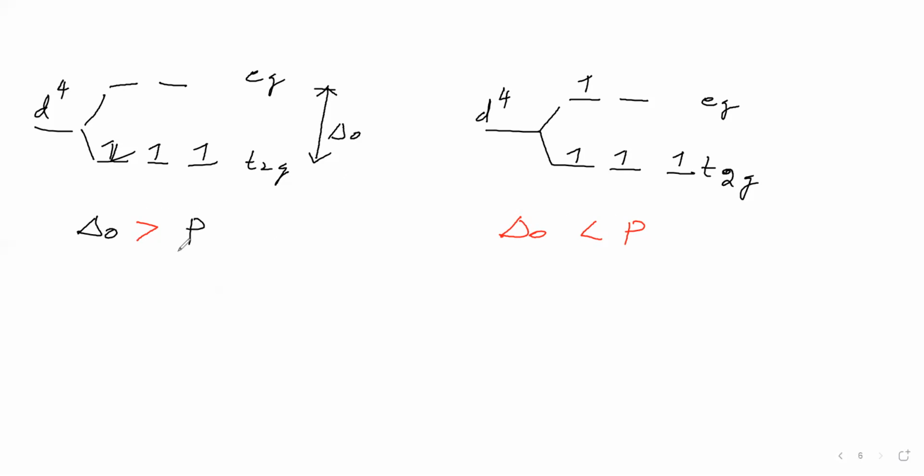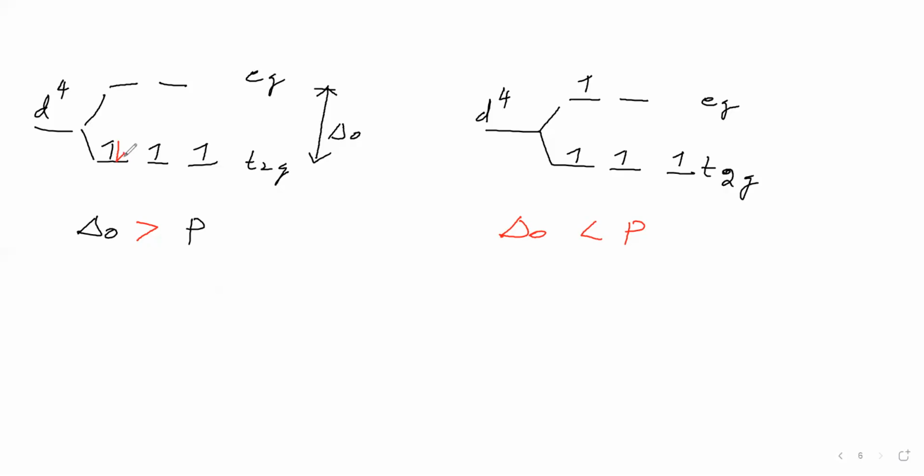What is pairing energy? Consider the fourth electron. This fourth electron goes to this place for pairing. While it goes here for pairing, this electron will repel that electron, isn't it? If that repulsion is overcome, then that electron can come and pair here.